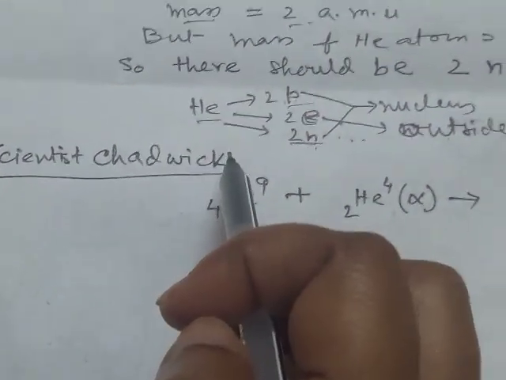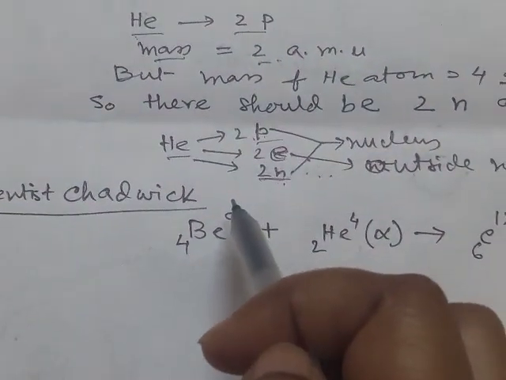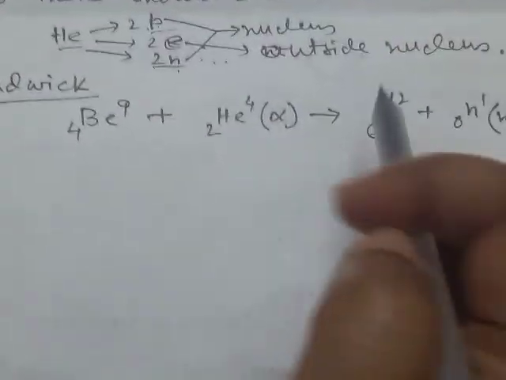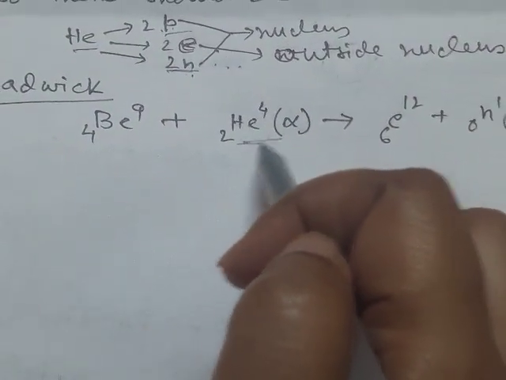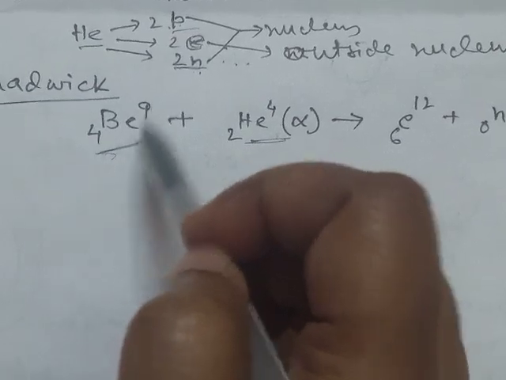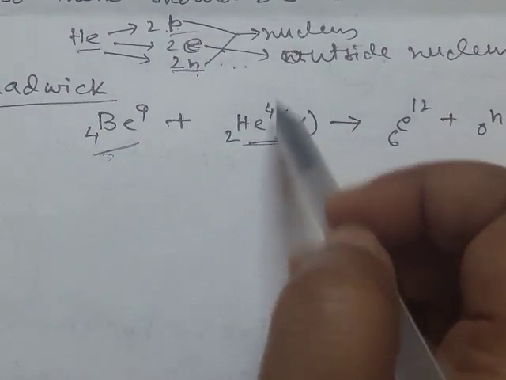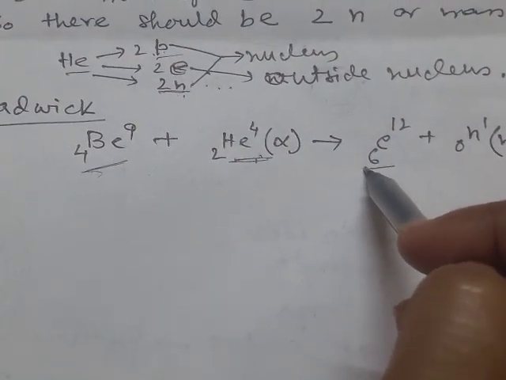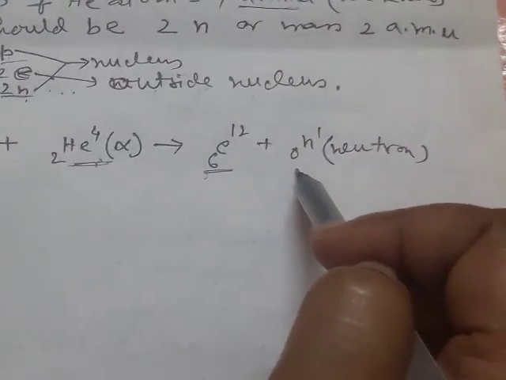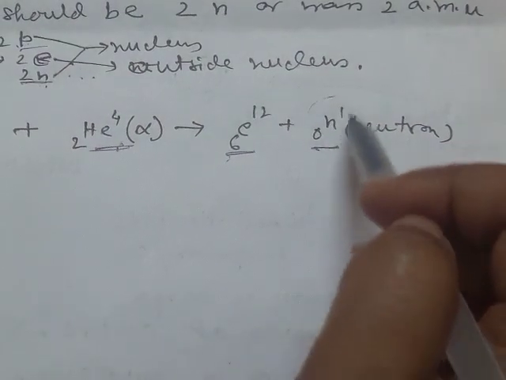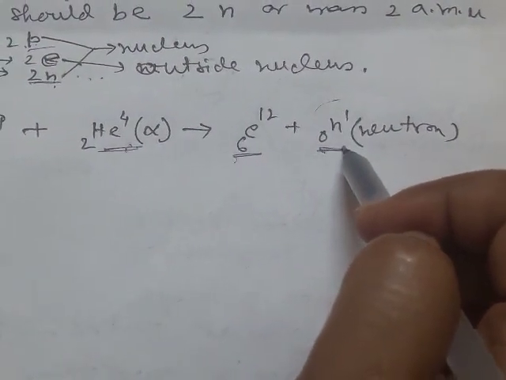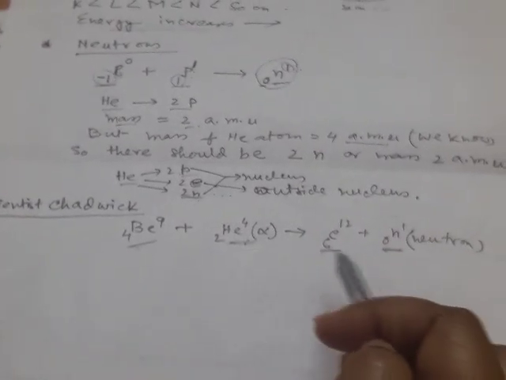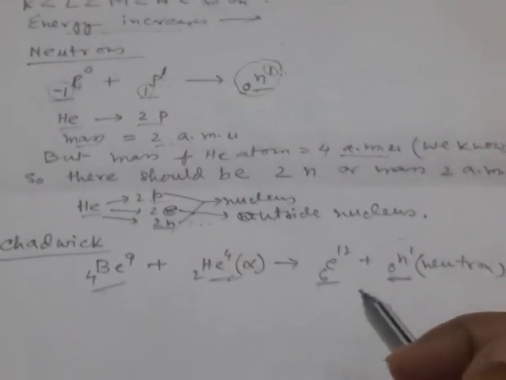Scientist Chadwick first discovered the neutron by this reaction. When a beryllium atom is bombarded with an alpha particle, that is a helium nucleus, there will be generation of a carbon nucleus with generation of the subatomic particle, that is the neutron. So this is the discovery reaction of the neutron.